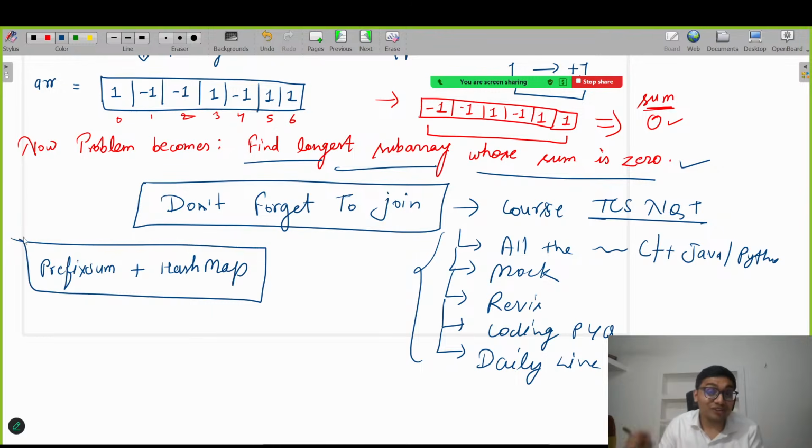Because I have already solved a number of questions based on this pattern. That's why it clicked in my mind that we need to use prefix sum and HashMap. How did I think about this particular approach? Just because of practicing the pattern based problems that we covered in our courses. Okay, got it everyone?